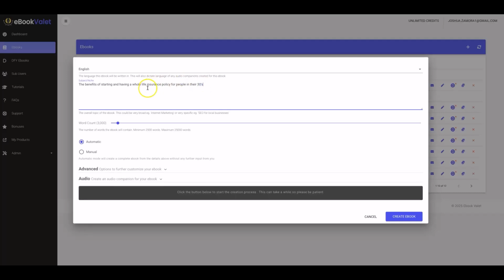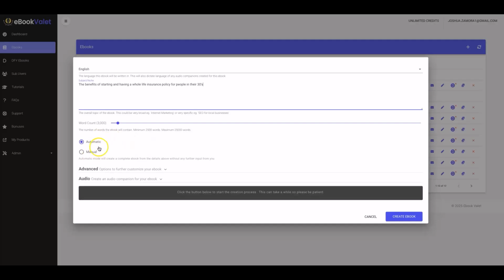But you can do this. You can create ebooks for any niche and really niche down to not only a niche but an age group or a profession or any of that stuff. You can really get specific on who you want to target with your ebooks. And then the word count will depend on what level you purchase. You'll be able to move this as much or as little as you want, up to 25,000 words.